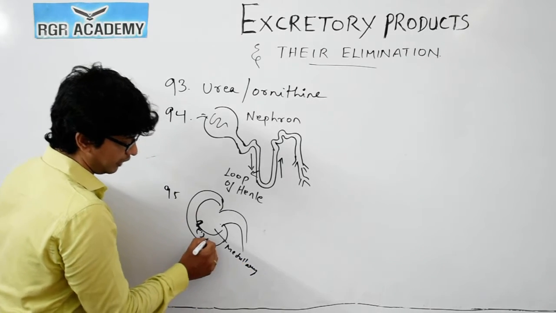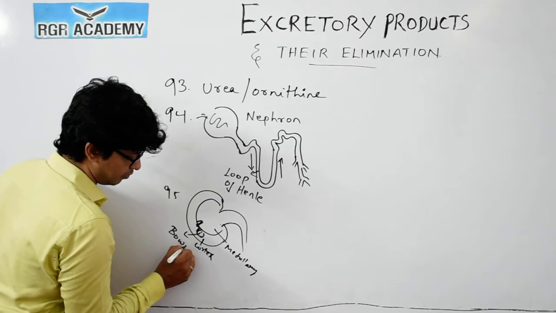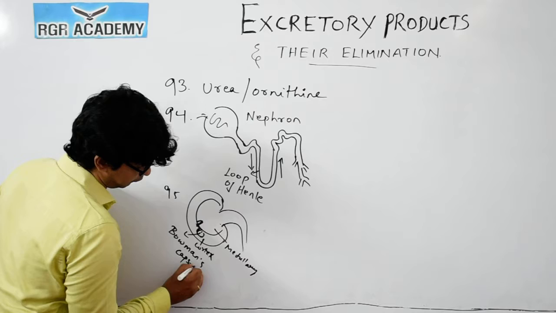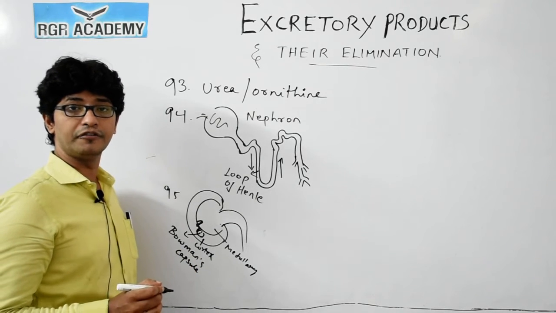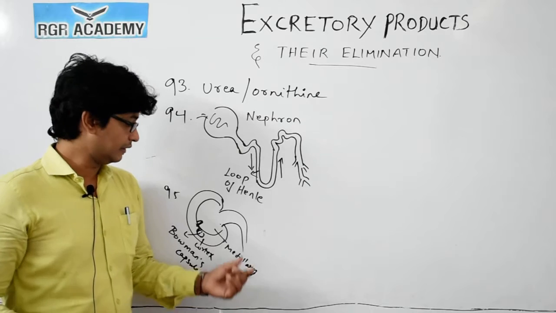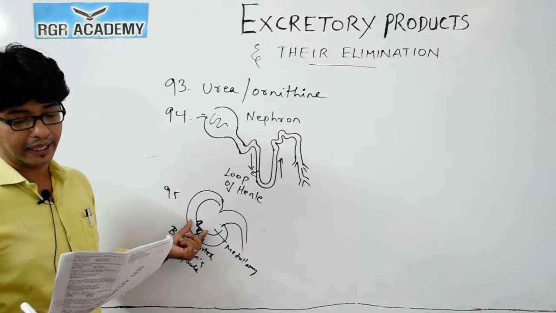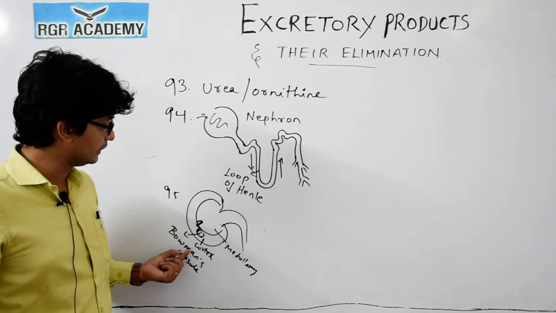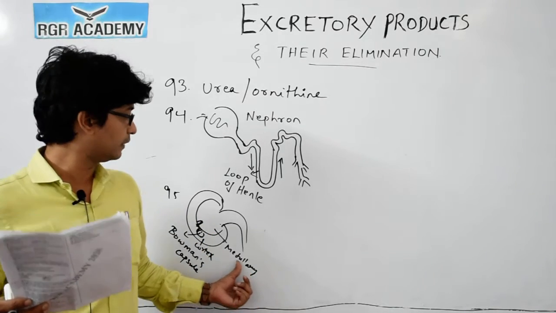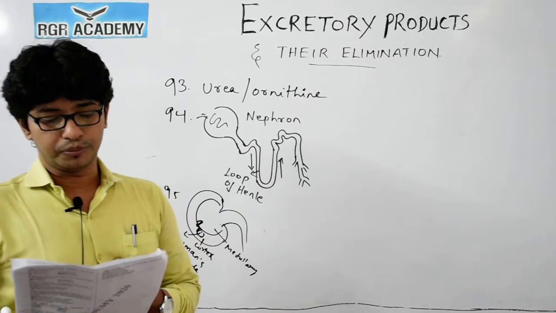So the Bowman's capsule is present in both types of nephrons, and in both cases you could see the Malpighian part. The Bowman's capsule is present in the cortex region. So the correct answer for question 95 is cortex, that is option 2.